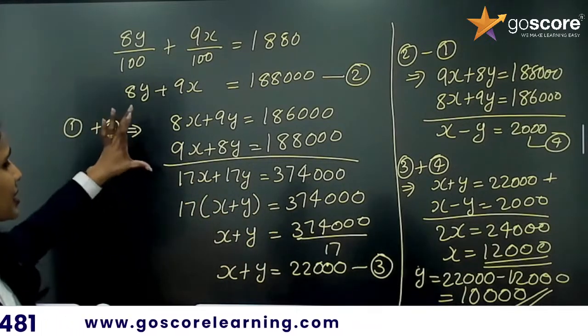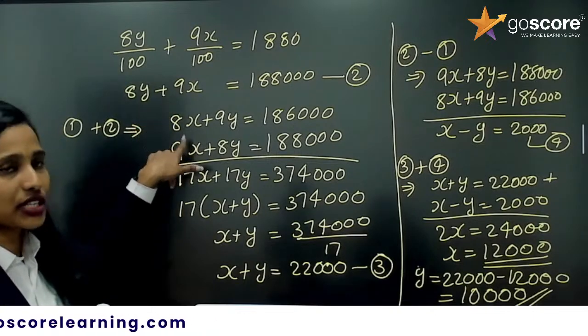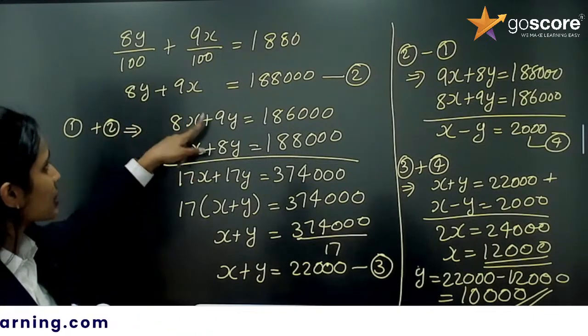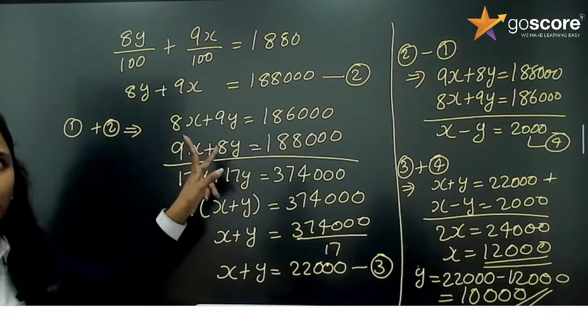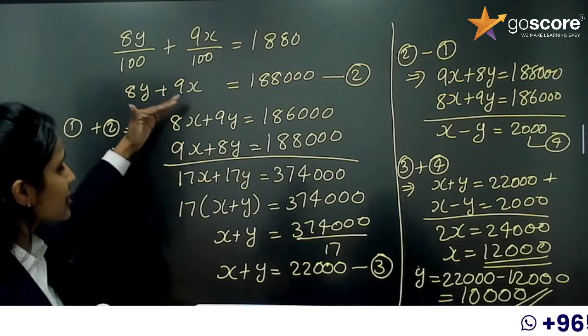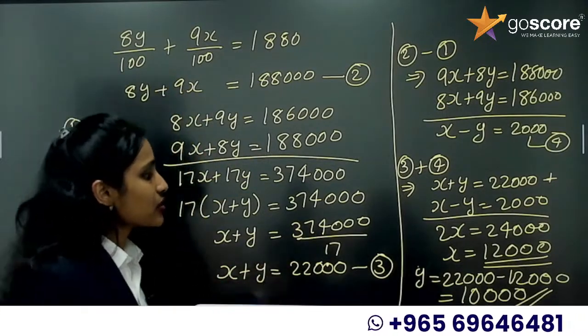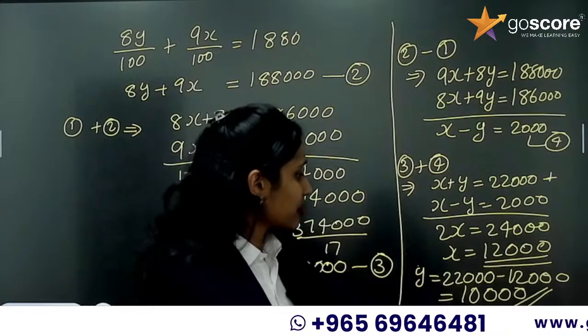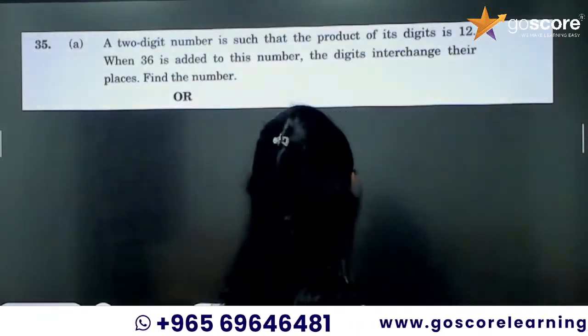So here there is a speciality for these two equations because 8x plus 9y is first one, second one is 9x plus 8y. Just interchange the coefficients. So when you have this type of equation, you need to add them and subtract them and form a simplified equation, so that we will get the answer correctly. You got it? Now the next question.